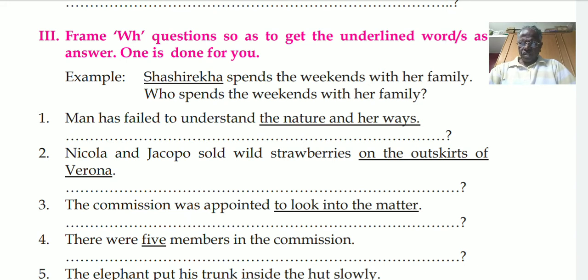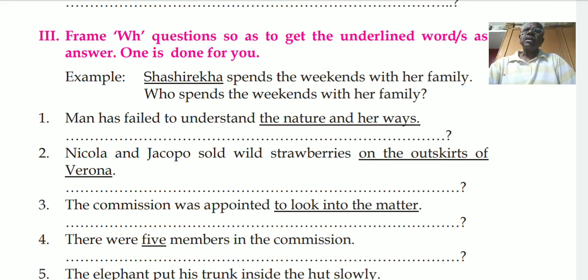So this is how we frame WH questions. See what you must see. What is the word underlined? Which is the question framing word you have to use? For example, person means who, whom or whose. Things means what. Time means when. Place means where. Reason means why. First you select that word. Then see the tense of the verb there.